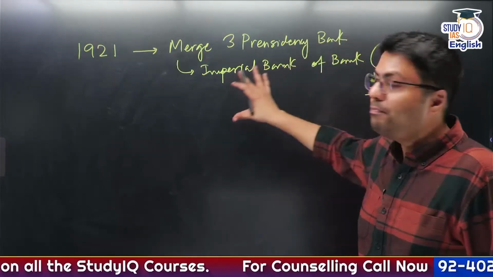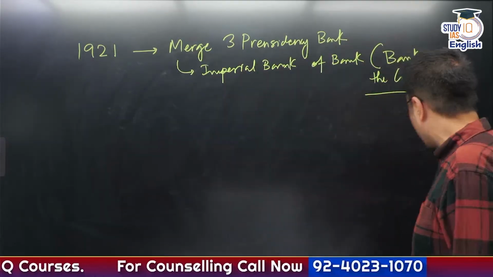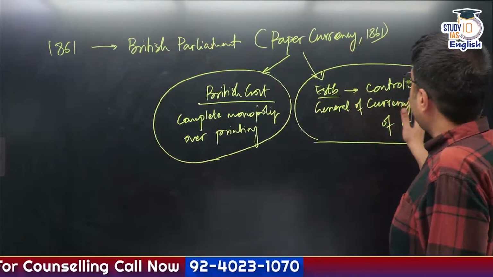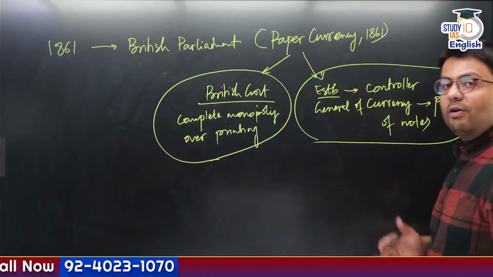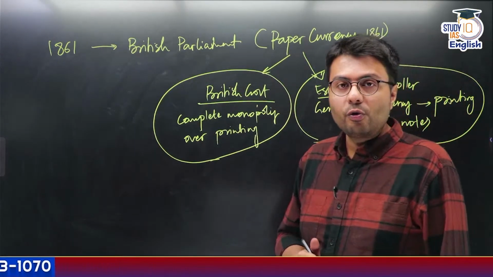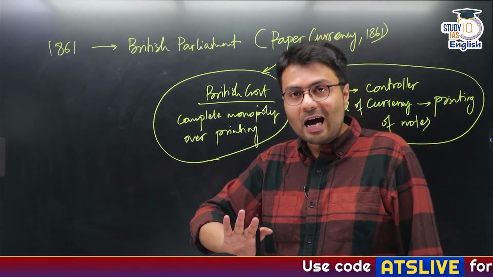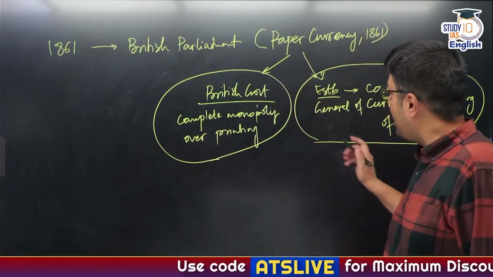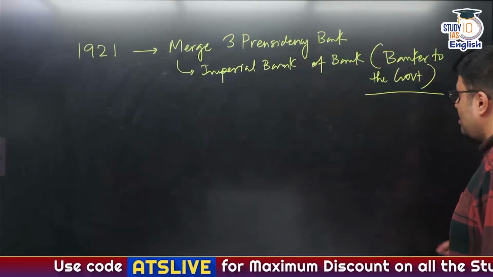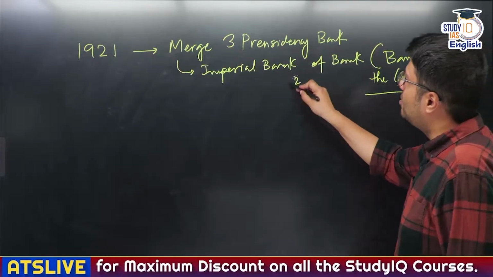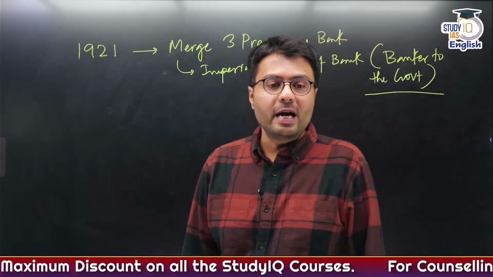But did Imperial Bank of India print notes? No. It was the Controller General of Currency who was responsible for printing of notes. So this role, which is discharged by one organization, that is RBI today, was discharged by 2 separate organizations known as Controller General of Currency and Imperial Bank of India.